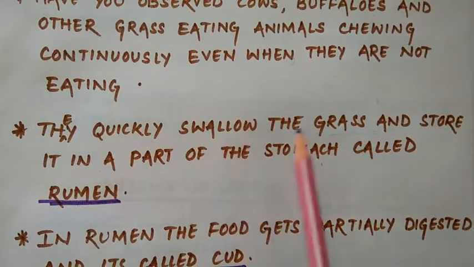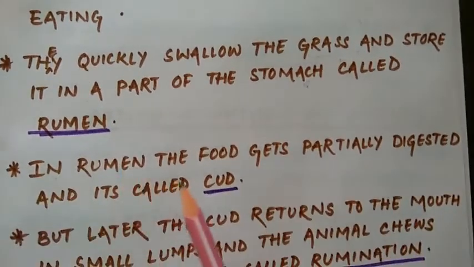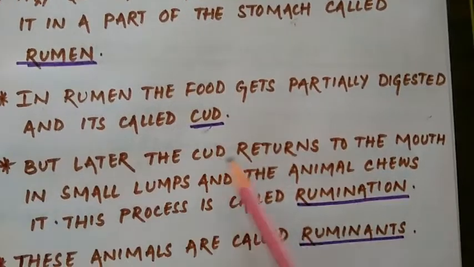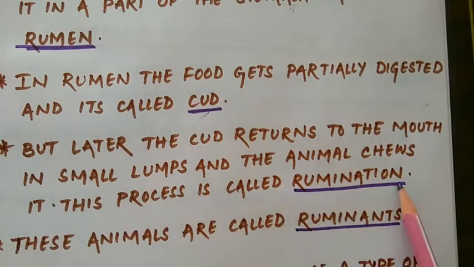So they quickly swallow the grass and store it in the part of the stomach called rumen. In the rumen, the food gets partially digested. The partially digested food is called what? Cud, C-U-D, cud. But later the cud returns to the mouth in small lumps, meaning small quantities, and the animal chews it. This process of chewing the cud is called rumination.